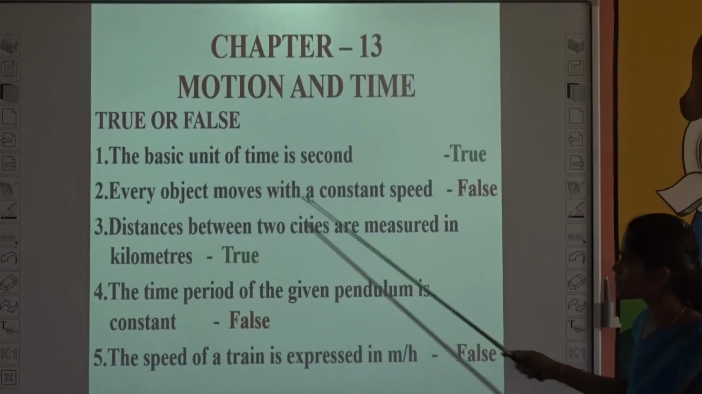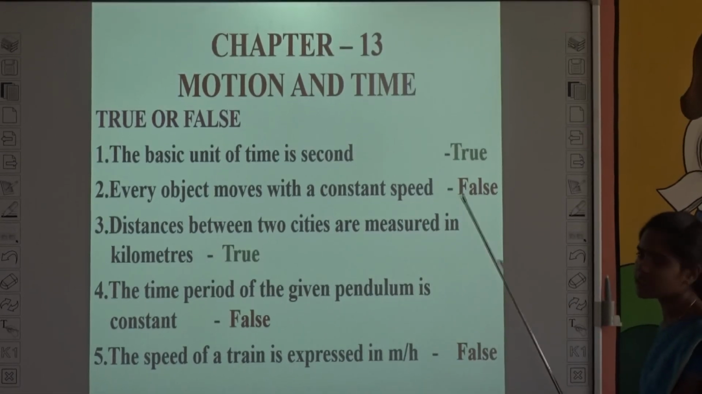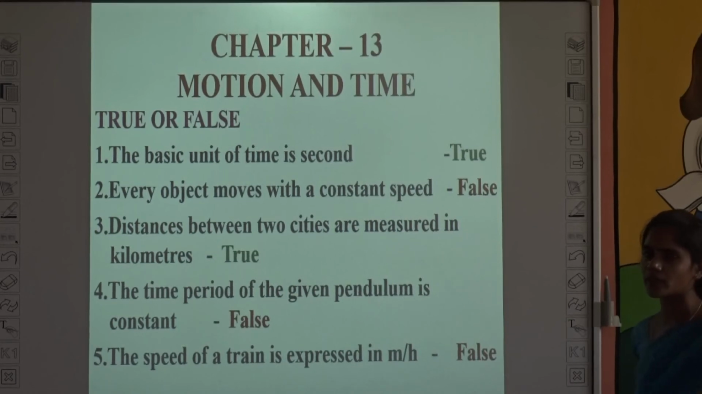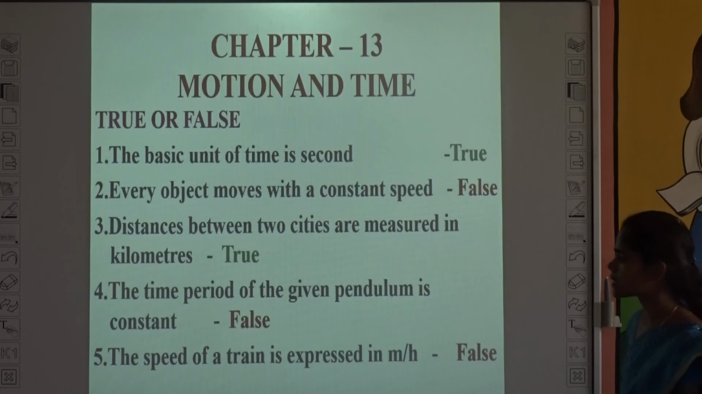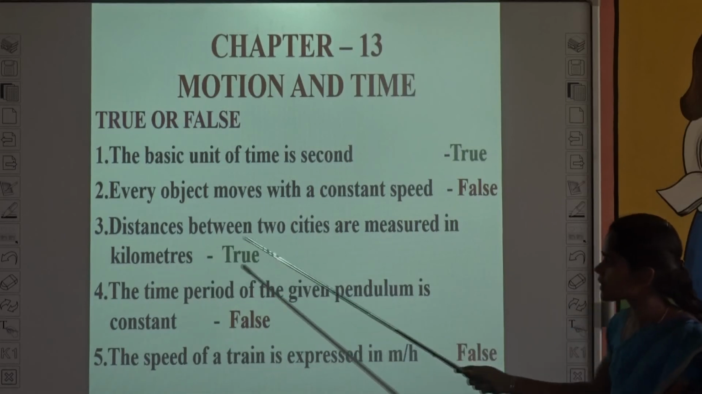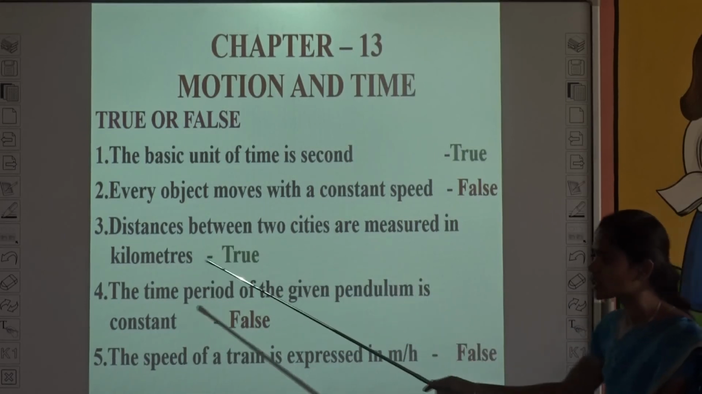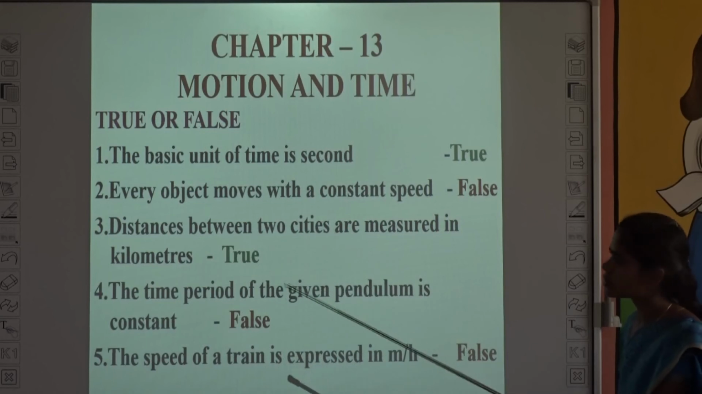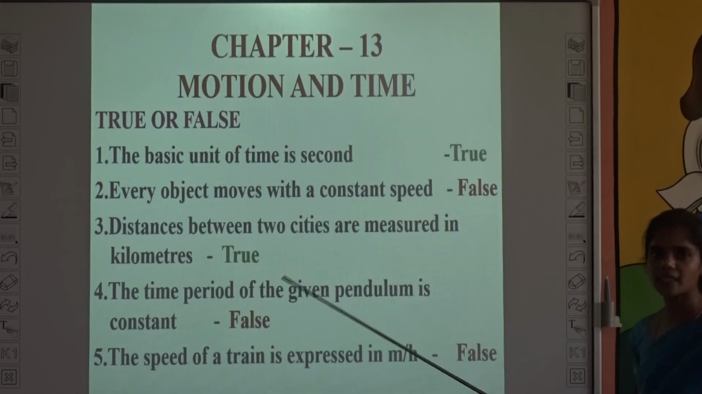Every object moves with a constant speed. It is false. Why? Because the movement of the object will vary. So it is false. And the third one, distances between two cities are measured in kilometers. It is true. So the distance is measured in kilometers.